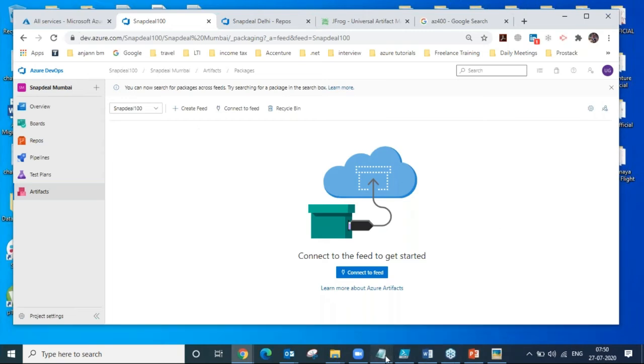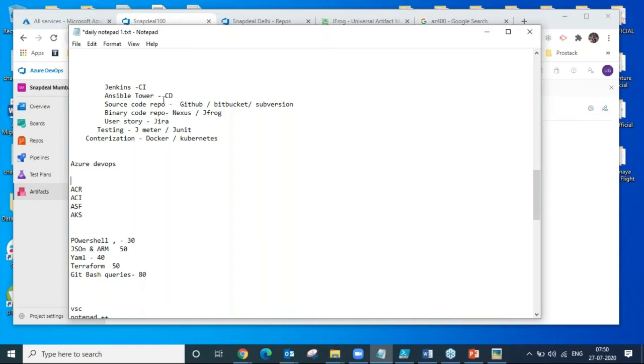So in the long run, we don't have to take the JFrog enterprise license. It is very costly, so we don't need to take that. And for the containerization, no need to go for Docker and Kubernetes because we have our ACR, ACI, ASF, and AKS. Azure is already giving containers.